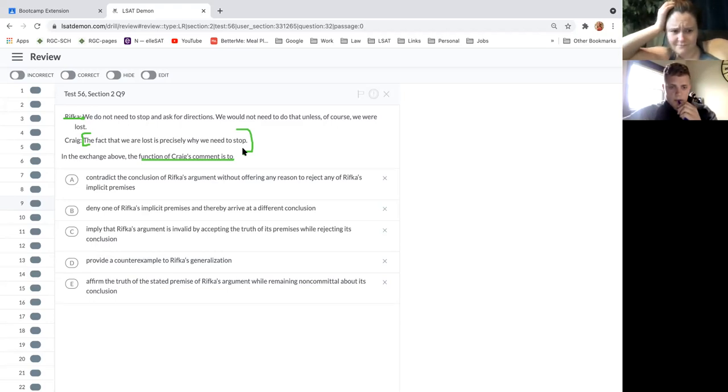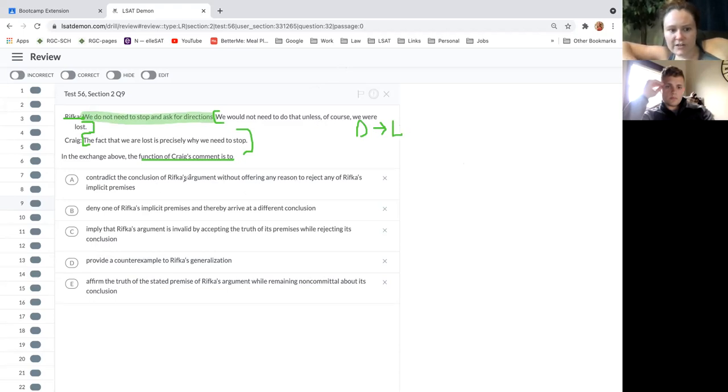All right. A: contradicts the conclusion of R's argument without offering any reason to reject any one of R's implicit premises. Maybe. Yeah. Because what is R's conclusion? R's conclusion is we do not need to stop and ask for directions. And this is the premise: we don't need to do that unless we are lost. So if we stop and ask for directions, that means that we are lost.